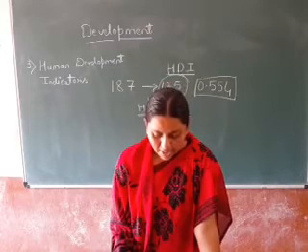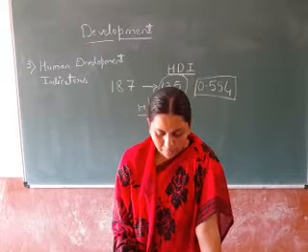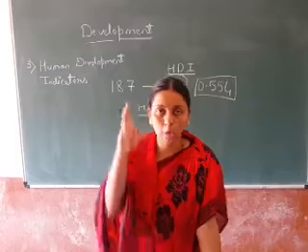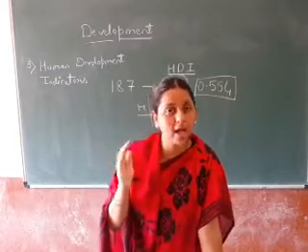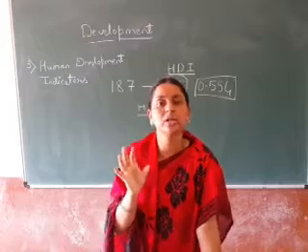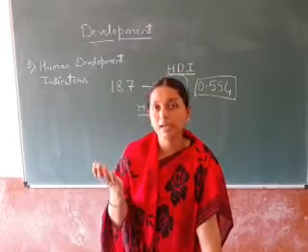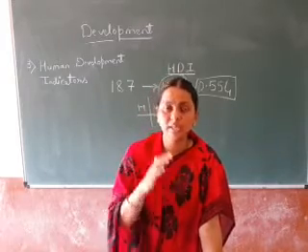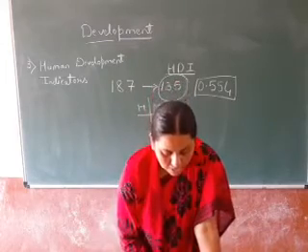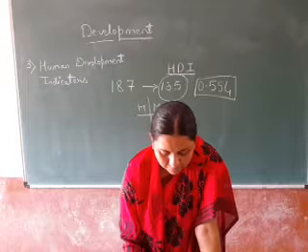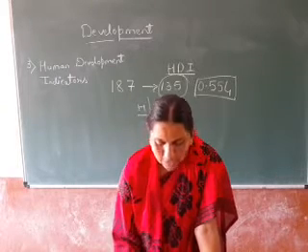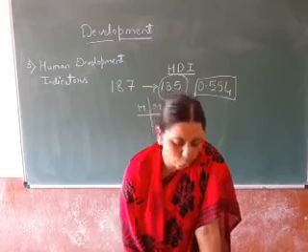But India's HDI attainment is very low if compared to the top 10 countries. Understood? The top 10 countries, whose HDI is very high, whose people's standard of living, life expectancy, educational attainment is very high, if we compare to those countries, India's HDI is very low. Understood? So here see figure 2, in figure 2 they have given the top 10 countries. You can see that, by that you can come to know.